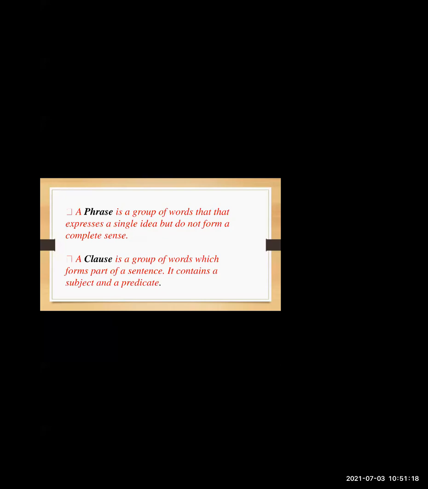Whereas a clause is a group of words which forms part of a sentence. You will find clauses in a sentence. Sometimes in a sentence there will be 2 clauses with a conjunction like and in between. Okay, so those are clauses. So what is a clause? A clause is a group of words which forms part of a sentence and it contains a subject and a predicate, whereas a phrase does not contain a subject and a predicate. Hope you have understood the difference between a phrase and a clause.